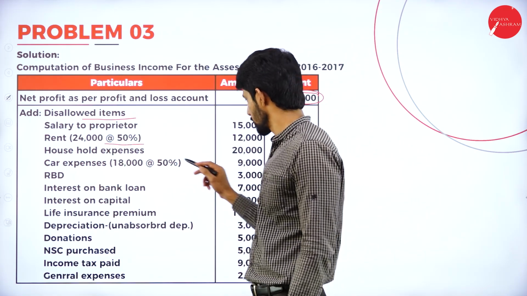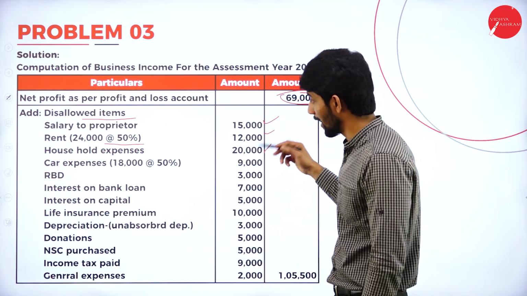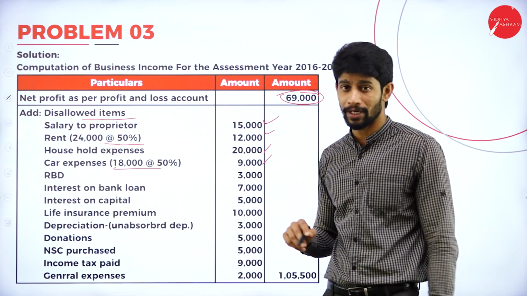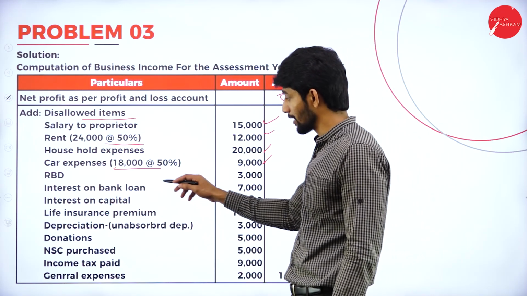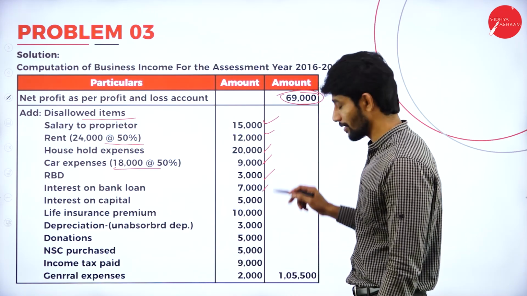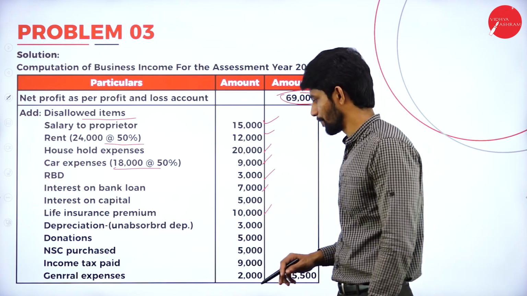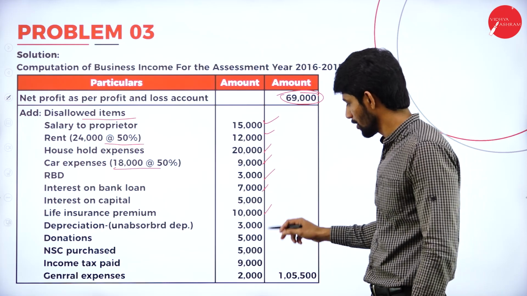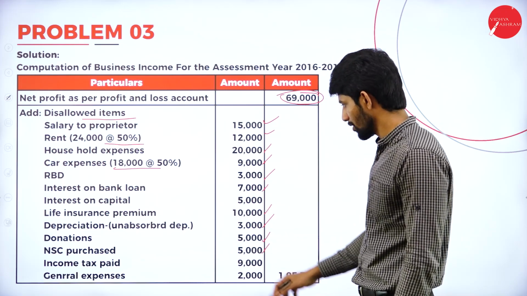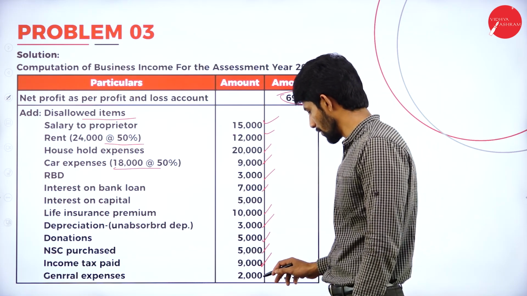Rent is 24,000, 50%, 12,000. Household expenses is rupees 20,000 given. That should be added back. Car expenses is 18,000, 50%, that is 9,000 for private purpose. So we added it back. Interest on bank loan, it is for personal, so add back. Interest on capital, obviously it's other than business expenditure. Life insurance, again add back. Depreciation, so what is unabsorbed depreciation? He had claimed 3,000, so add back. Donation 5,000, NSC purchased 5,000, income tax paid 9,000, general expenses which include 2,000, that should also be added back.